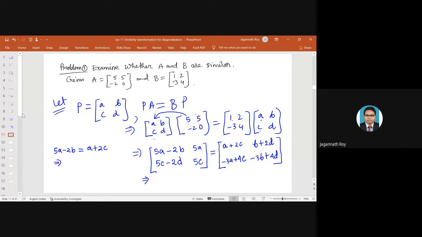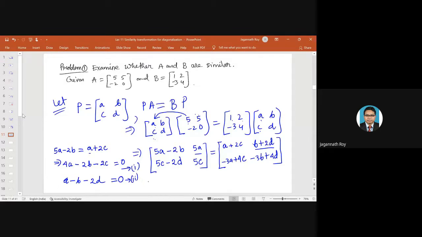So this will give you 4A minus 2B minus 2C equals 0. Call it equation number 1. Then 5A equals B plus 2D, so we can have this as 5A minus B minus 2D equals 0. We call it equation number 2.